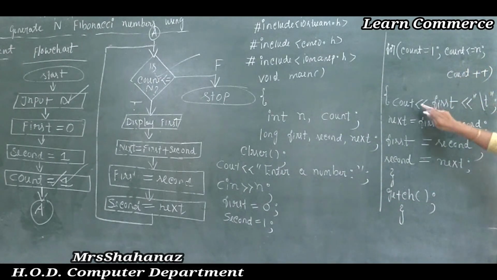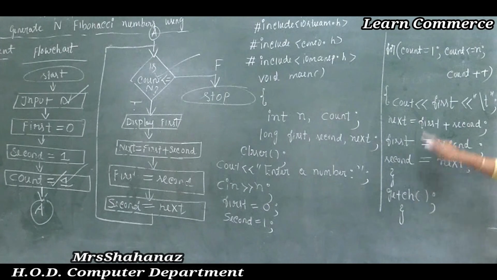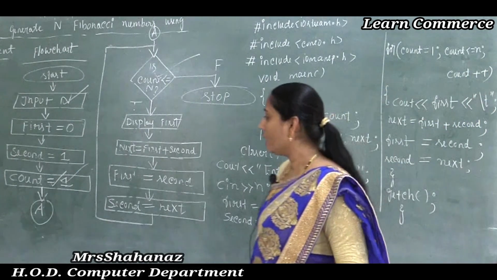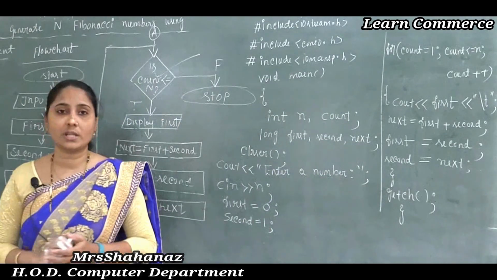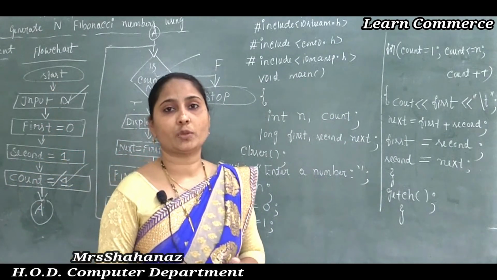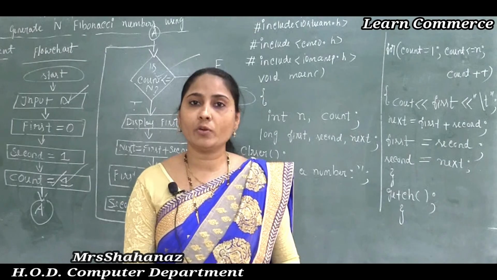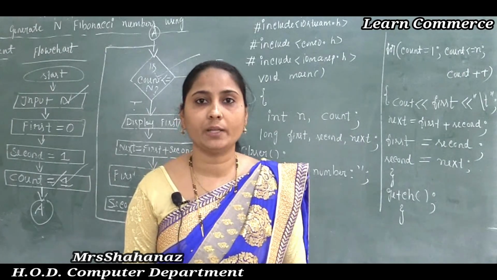If the condition is true, all those statements are going to execute. If the condition is false, it comes out of the structure here. So it is going to generate all those numbers. So this is the program about our Fibonacci number using the concept of the while statement. Thank you.